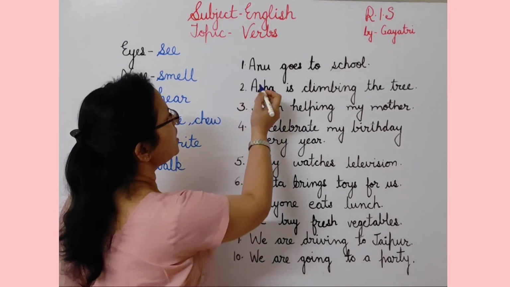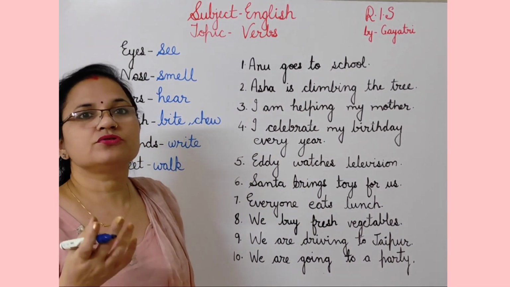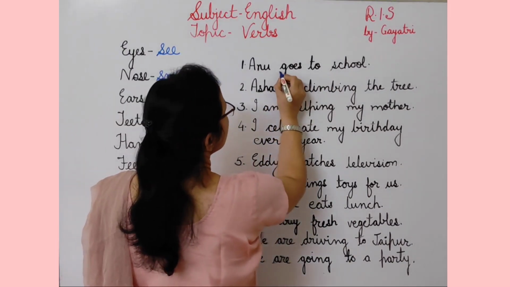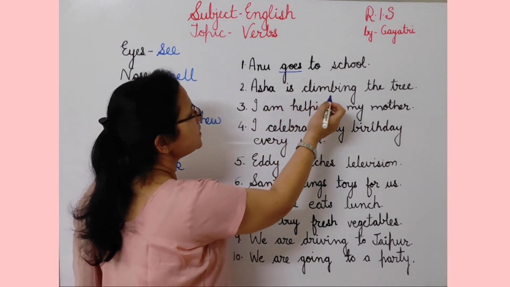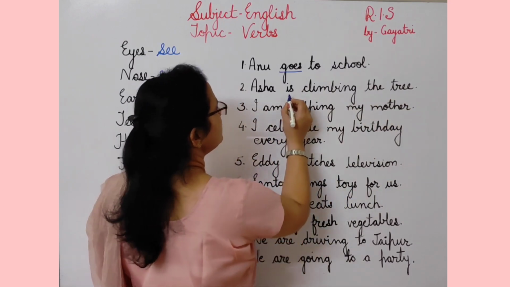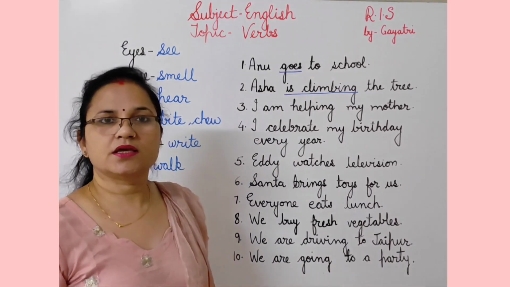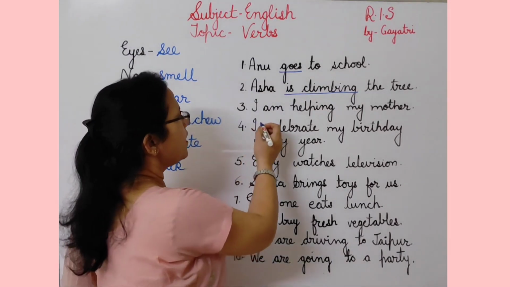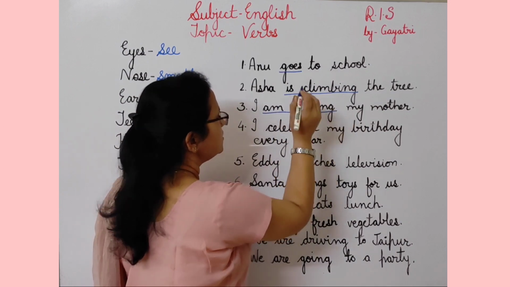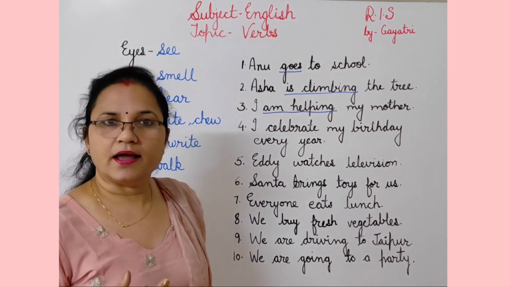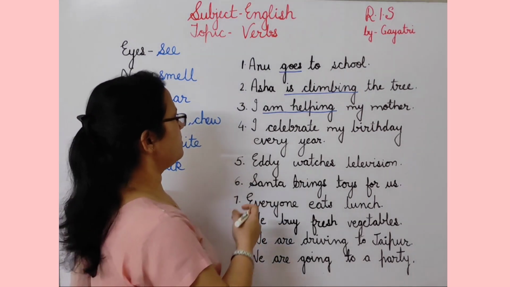So first sentence, Anu goes to school. Here which action is Anu doing? Going to school. So Anu goes to school. Goes is verb here. Asha is climbing the tree. Here what is verb? Is climbing is verb. Is is helping verb and climbing is main verb. Then I am helping my mother. Here am helping. So helping is main verb and am is helping verb. This you will read in the next chapter about helping verb.